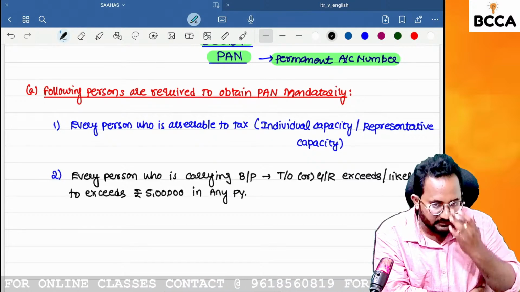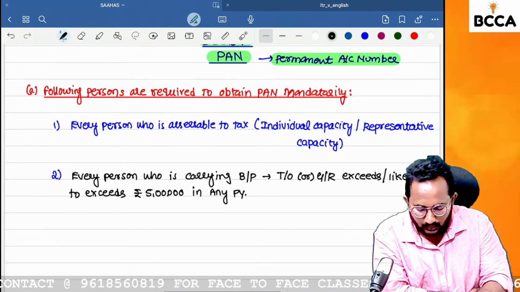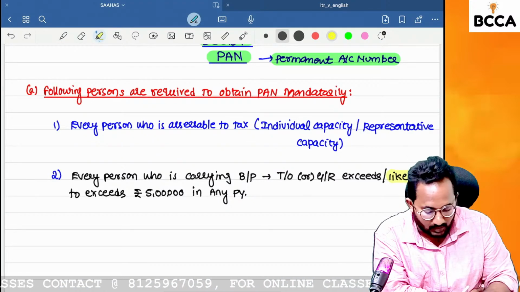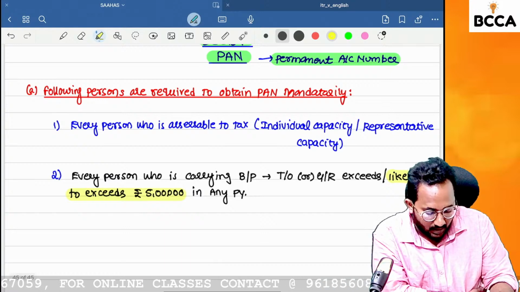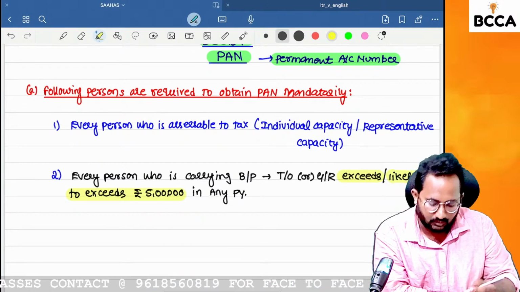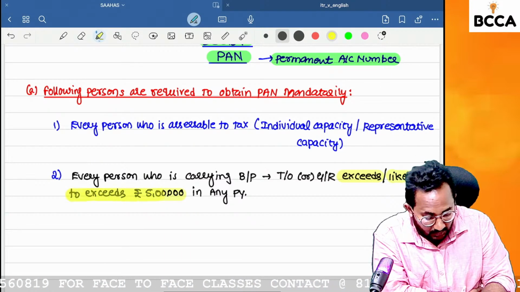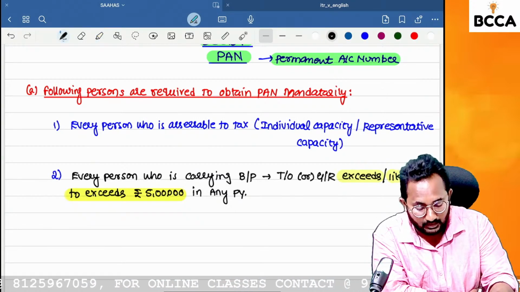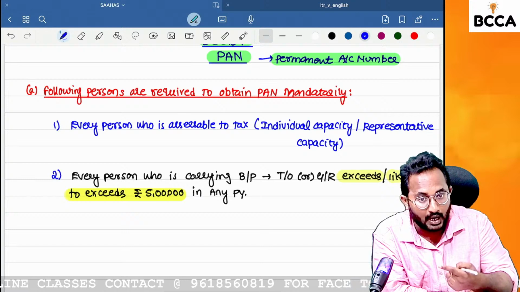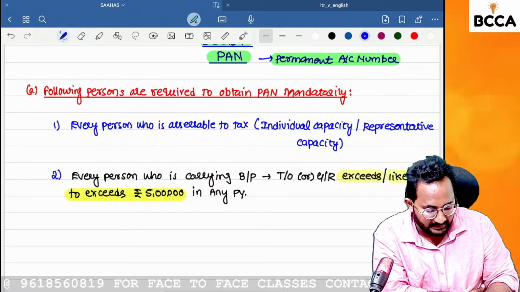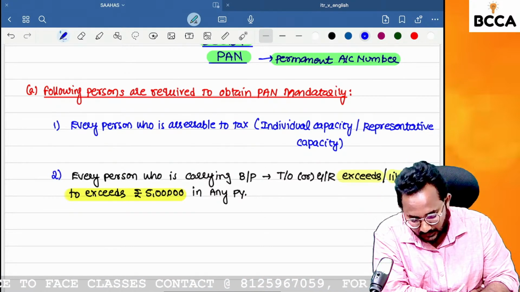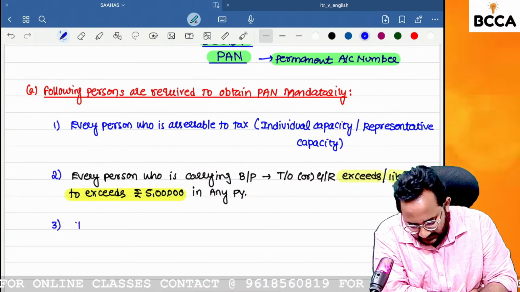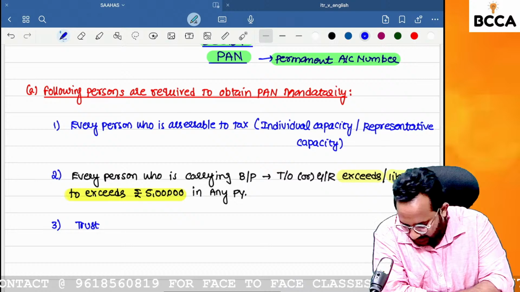Say I just started my business, so my turnover or gross receipts are likely to exceed, or I have a business from long ago. If that turnover or gross receipts exceed 5 lakh in any previous year, immediately I need to apply for the PAN and obtain the PAN also. What is the turnover or gross receipts limit? 5 lakh. Third one, trust mandatorily obtains the PAN number.